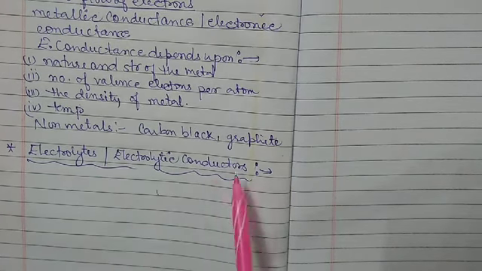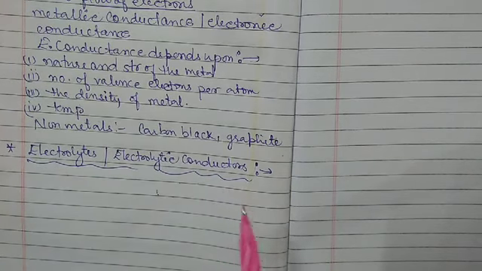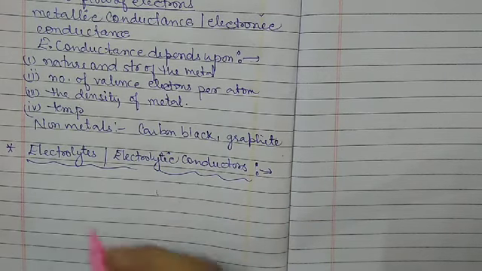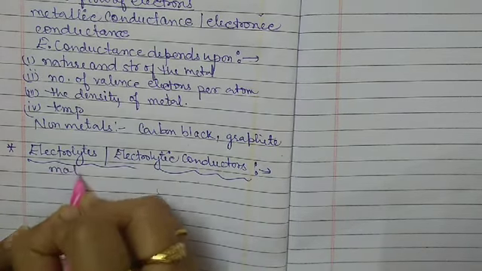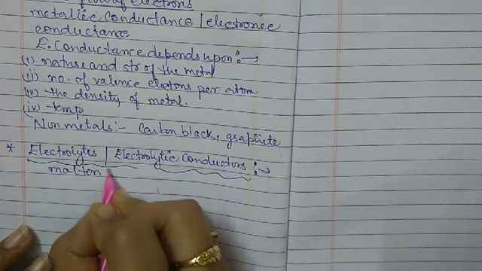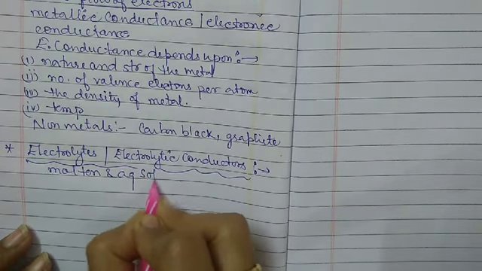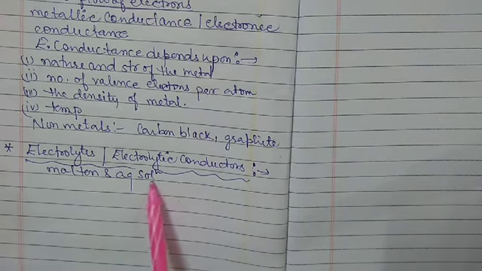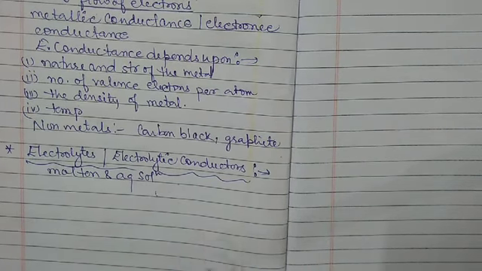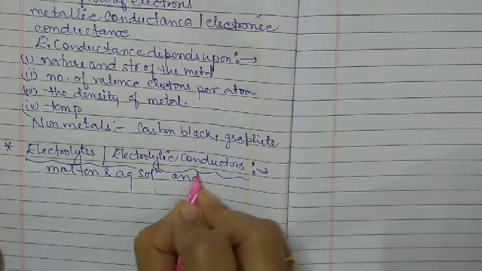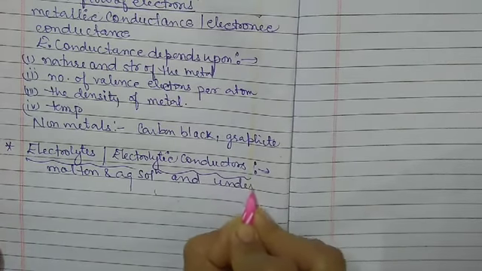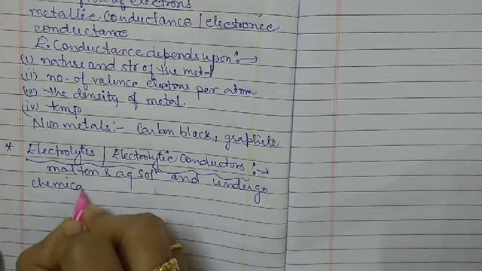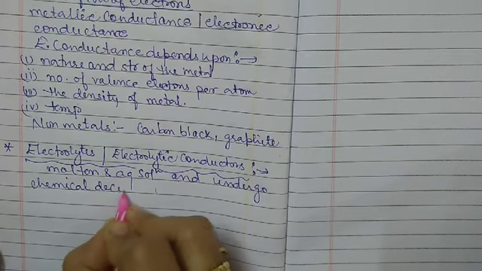These are the substances which allow electric current to pass through them in the molten state or in the form of an aqueous solution, and undergo chemical decomposition.